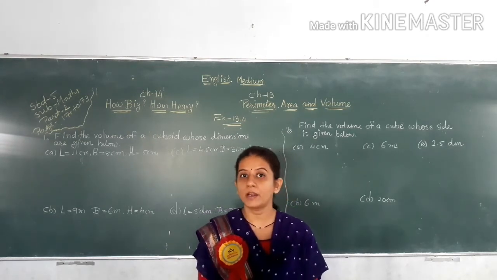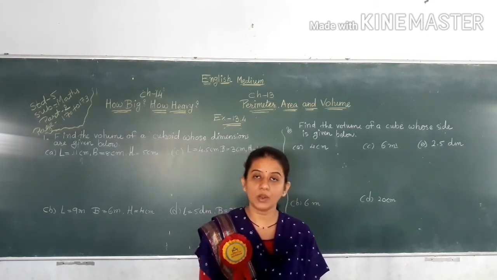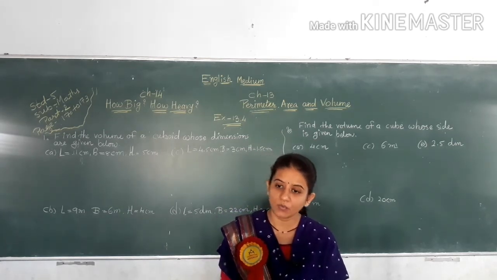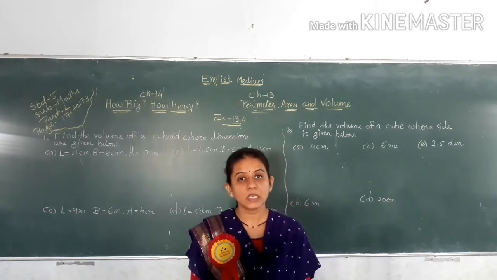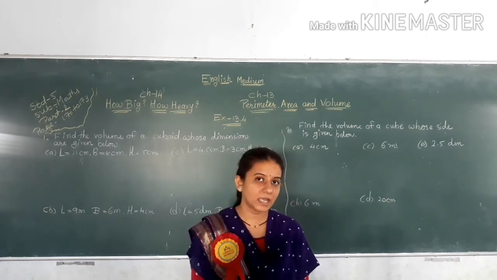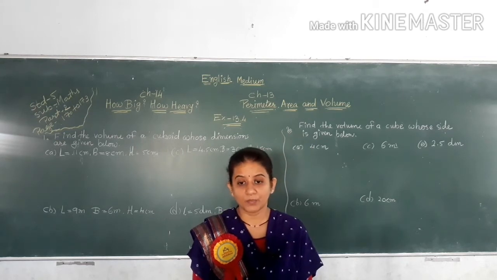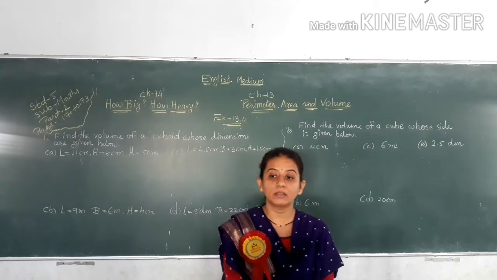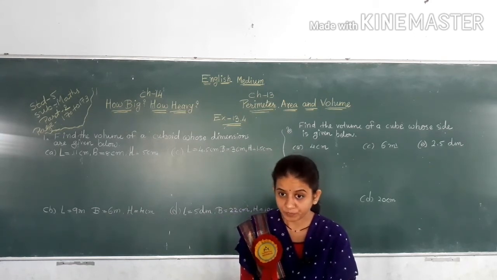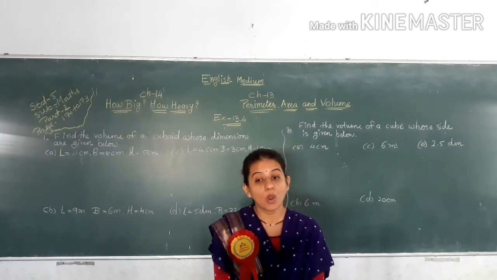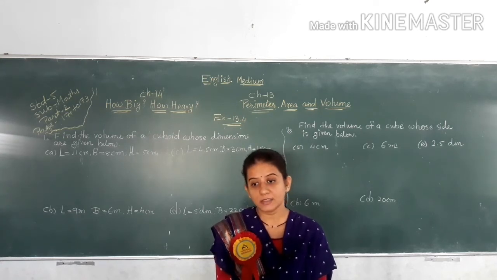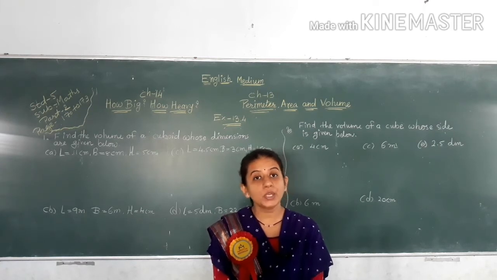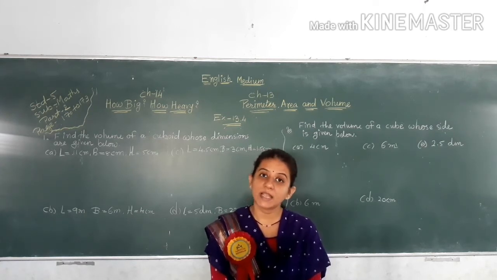We have already learned about capacity of an object. This capacity is called volume. Thus the volume of an object is the space occupied by the object. The unit of volume is cubic centimeter, centimeter cube.